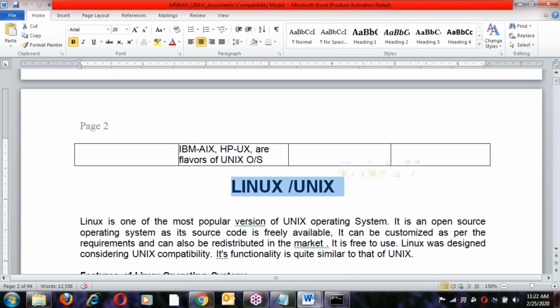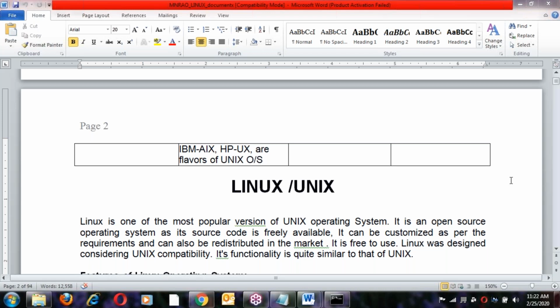Next is Linux and Unix. Tomorrow I'll start Linux features: what are the features of Linux, what are the features of Unix, and the difference between the two. Tomorrow I'll be entering into the actual Linux topic. Today all the basics were discussed and finished.